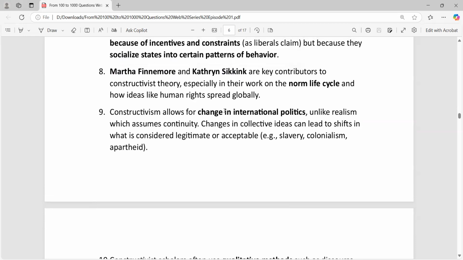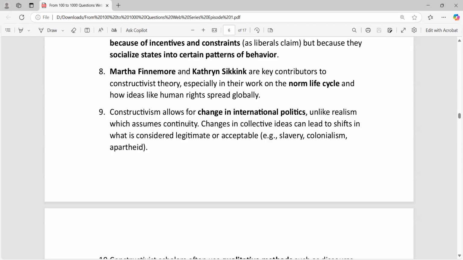See, realism says that international politics is cyclic. Actually, history repeats itself. This is what realism thinks. If there is war, again after a few years, after some decades, again there would be the war, there would be conflict, tension, and that will again ultimately turn into war. But constructivism says that change is possible.